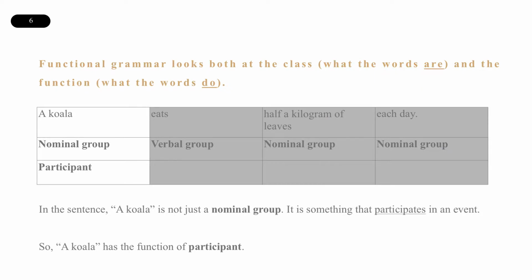Functional grammar looks both at the class, what the words are, and the function, what the words do. In the sentence, a koala is not just a nominal group, it is something that participates in an event. So, a koala has the function of participant.